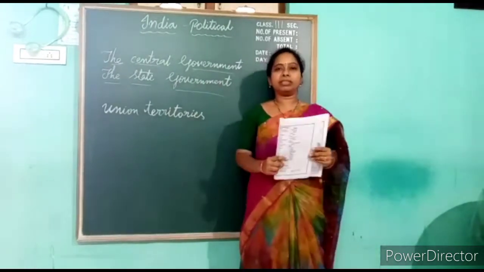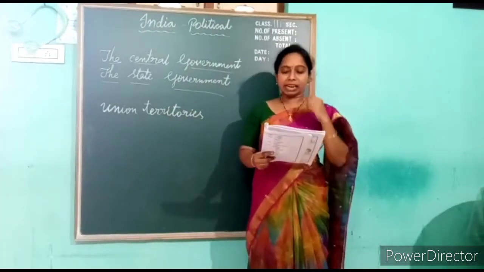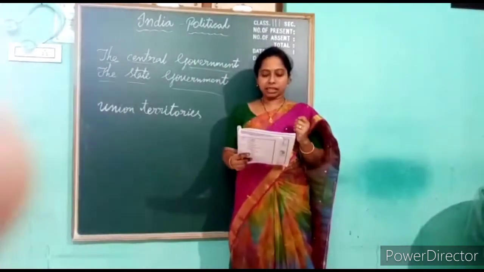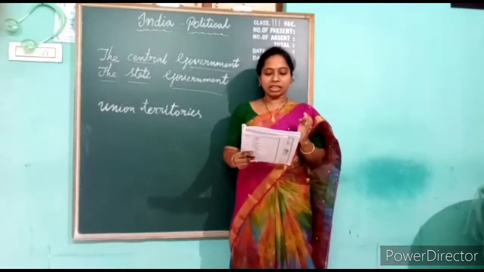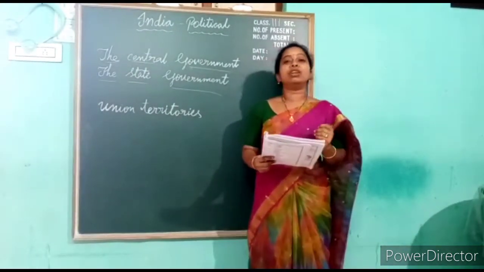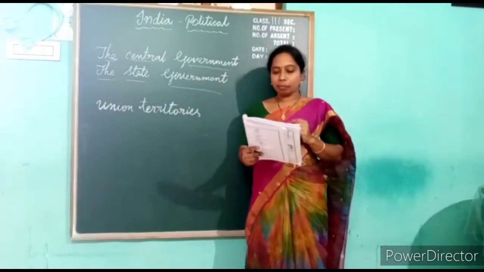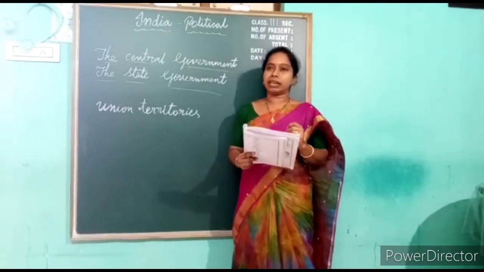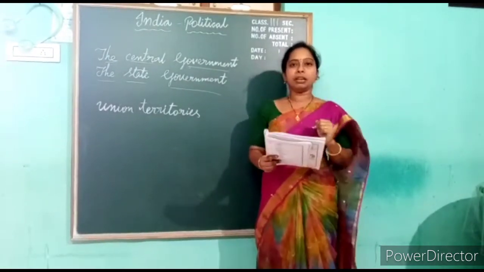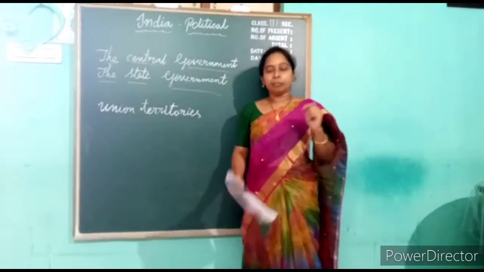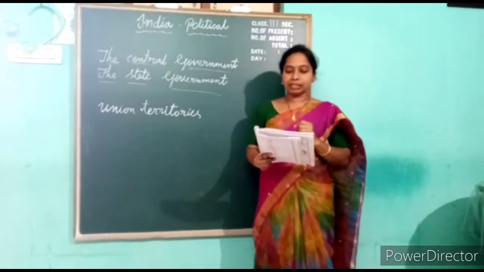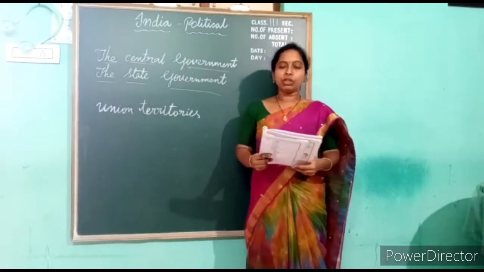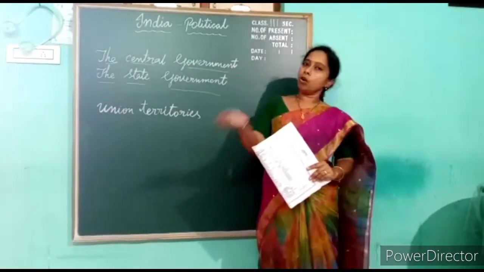The central government. The central government works at the central level with its main offices in Delhi. The President, Prime Minister, Vice President and other ministers of the central government live in Delhi and work for the progress and welfare of the whole nation. What is the role of the central government, children? It works for the progress and welfare of the whole nation.